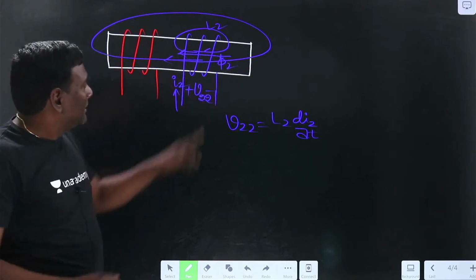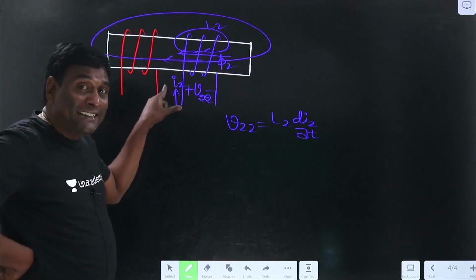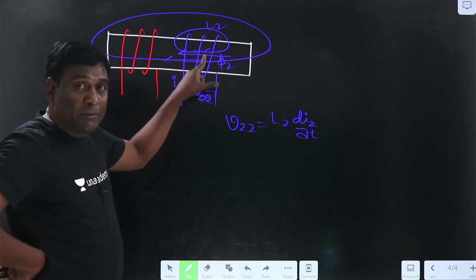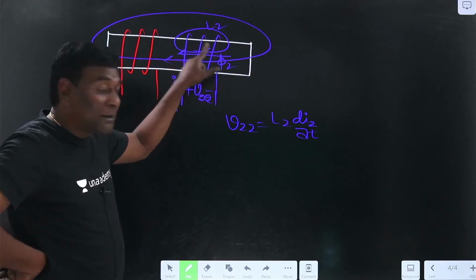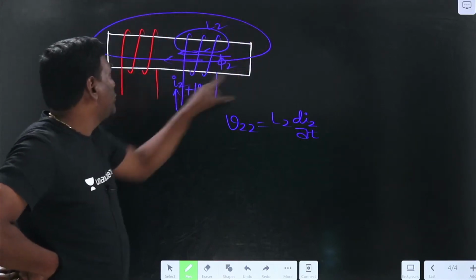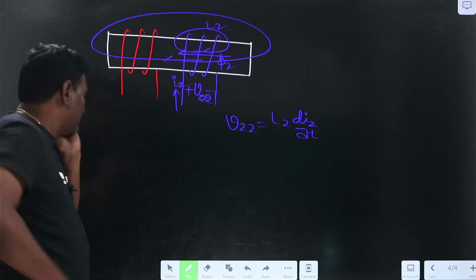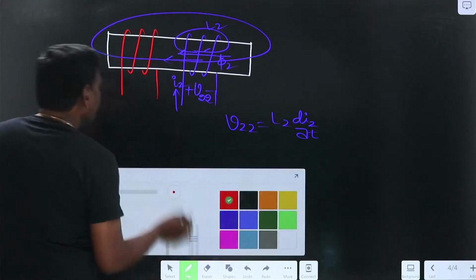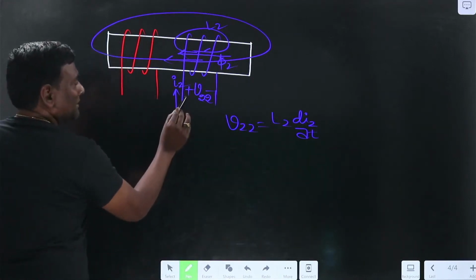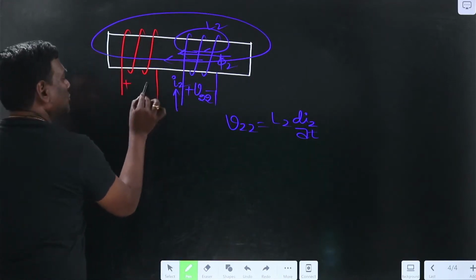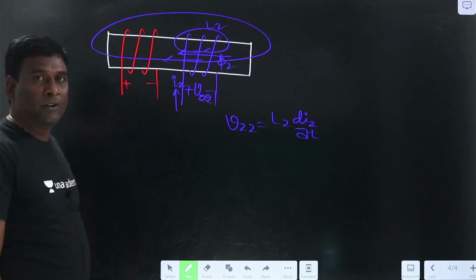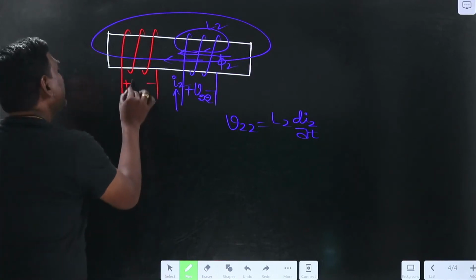Because of this particular variation in current, variation in flux will be there. In that variation in flux, some component is going through the first also. So in the first you are going to get some induced voltage or not? Yes. So that induced voltage, if it is induced plus here, automatically plus only should be induced here.